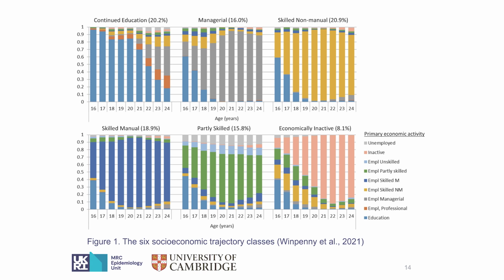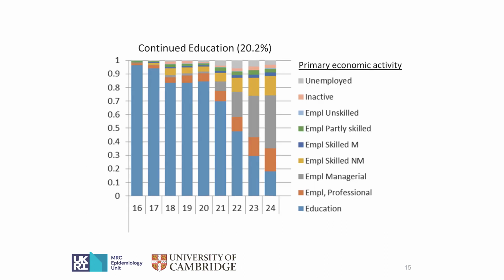And for participants from this class, they are inactive in the labor market for most of the time in early adulthood. To make you more clear with this measure, I'll use the first class as example to show how we use the latent class analysis. We have the data about educational and economic activities from age 16 to 24 years for each participant. And then we cluster these participants based on the year-specific activity data to get the first class, the largest one, the continuing education class.